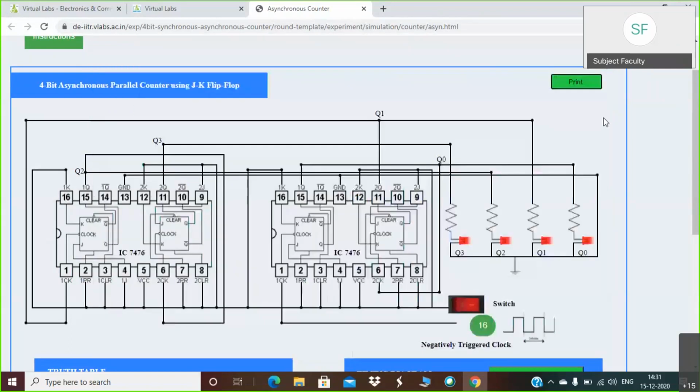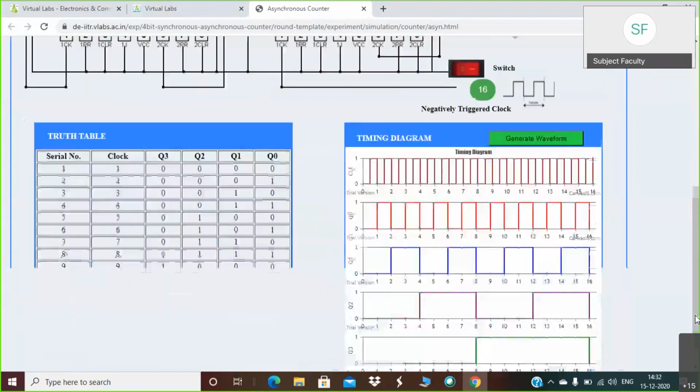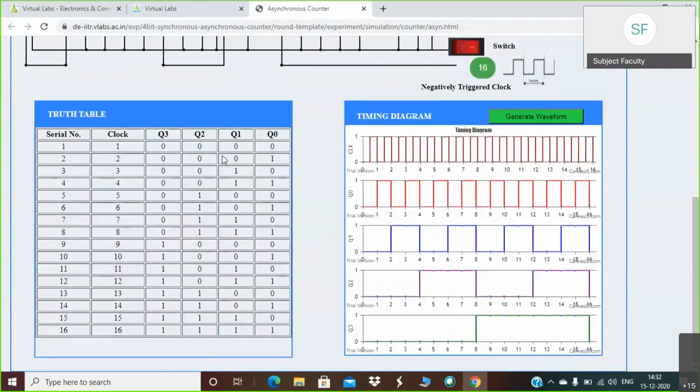I will wait here for a couple of minutes. If you are having any problem, you can ask me. It's actually quite simple and the instructions are already given there, so you just have to follow them. In case you have any query, you can ask me. Otherwise, we will proceed with the next experiment. We will take just a 5 minute break. You can write for yourself and then we will start the second experiment.